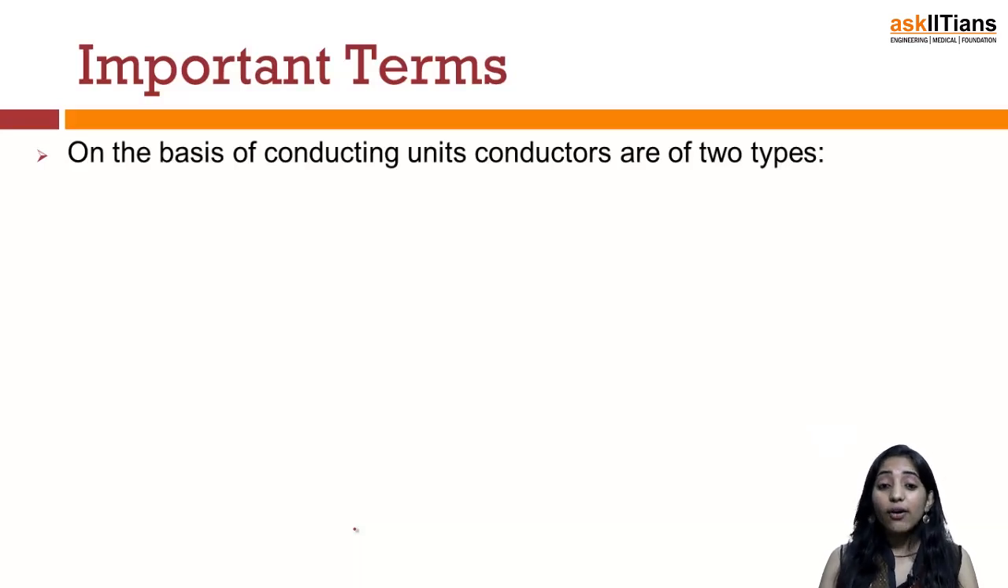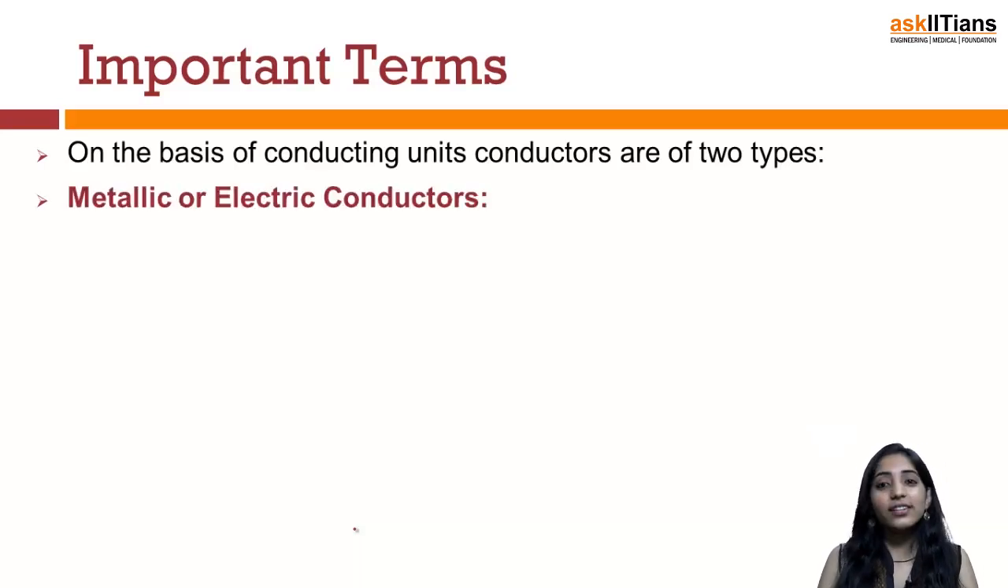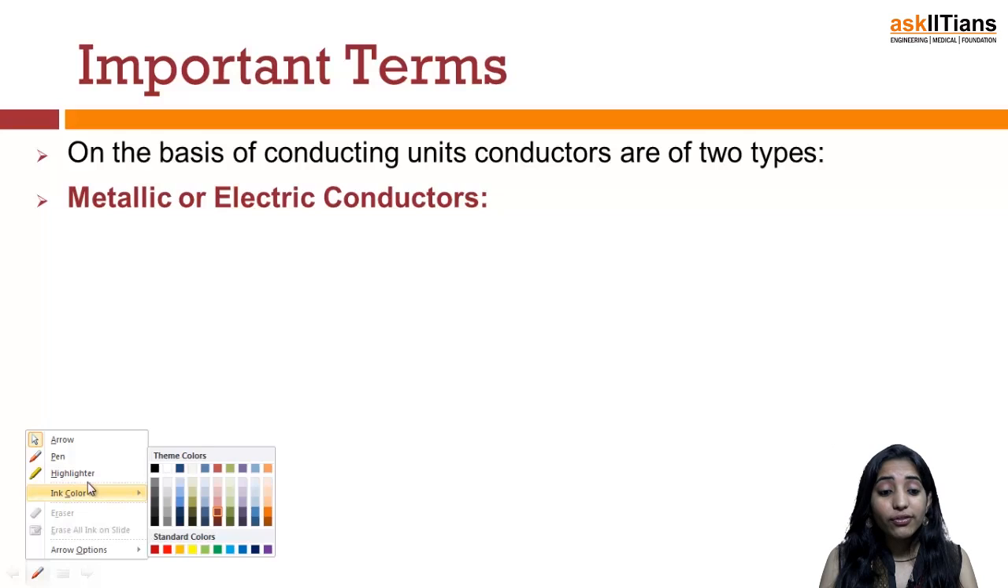Now on the basis of the conducting units, the conductors can be further defined into two types. First, we discussed whether any substance will be able to conduct electricity or not. The substances which were able to conduct electricity were defined as conductors, and now we can further define the conductors according to the conducting units, like the substance which is actually responsible for the conduction of current.